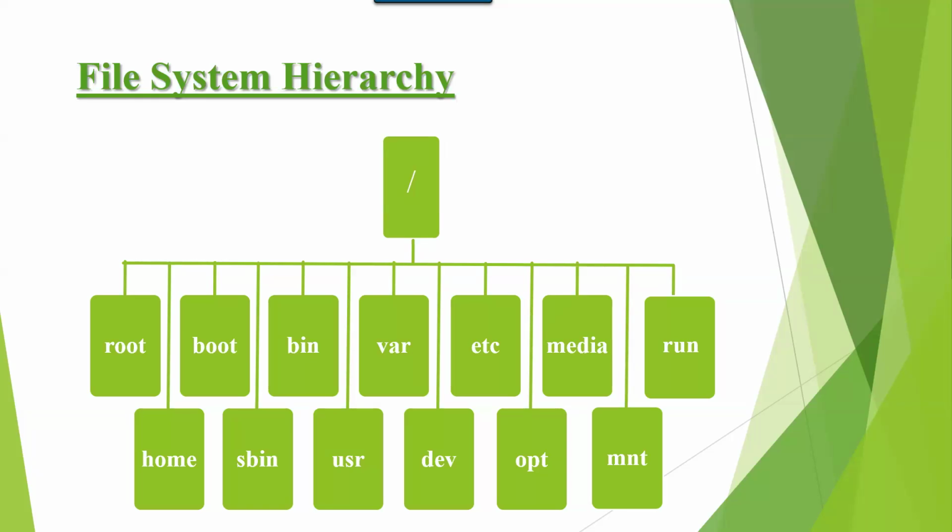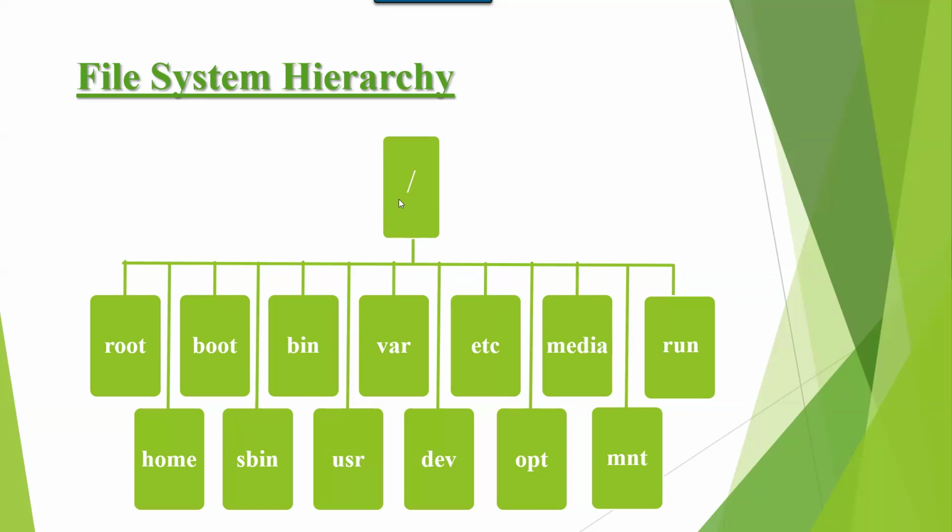Under this forward slash, we have subdirectories. These all directories come under forward slash. I'm repeating again. Forward slash is a parent directory or top level directory in Linux.